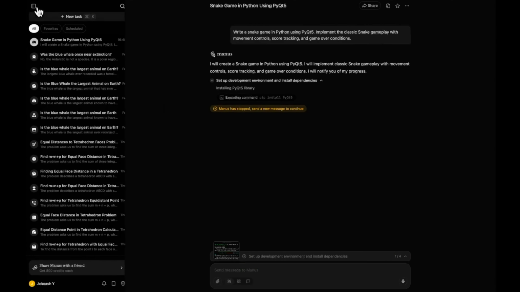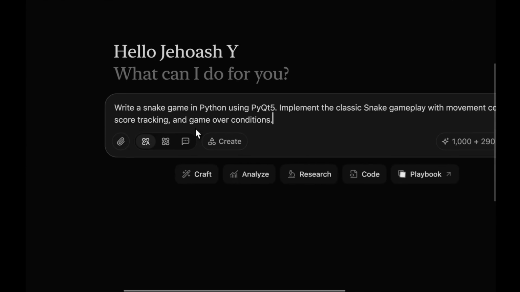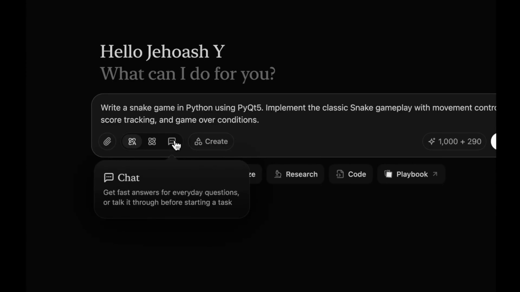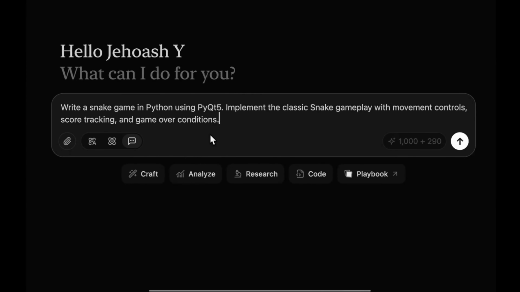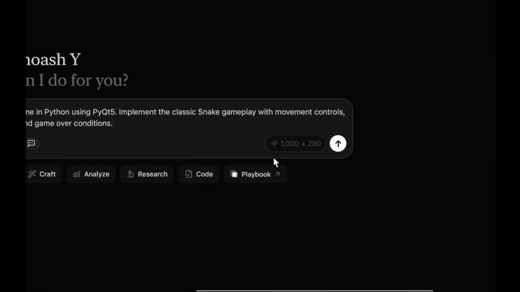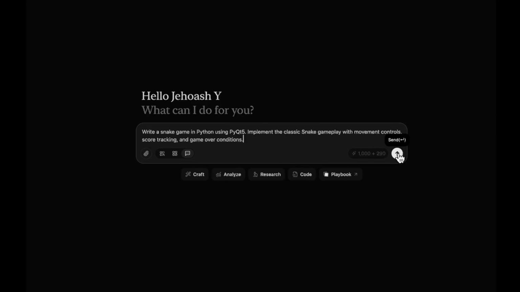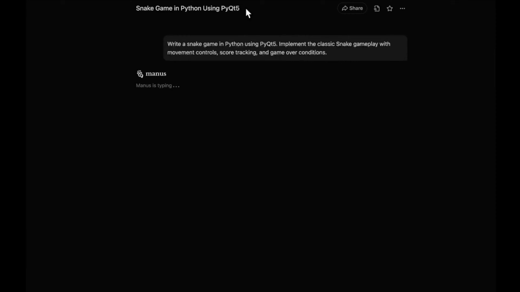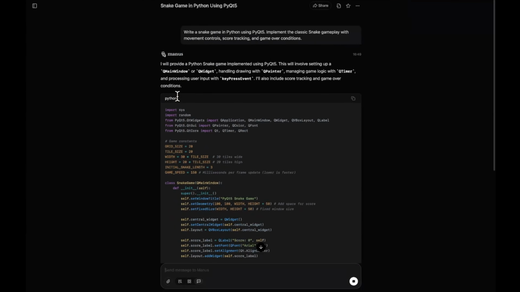So what we'll do is we'll open up a new task, and this time I'll forcefully set it as chat, so it gives us the response just in the chat interface. Meanwhile, guys, just to start the interface and everything, 10 credits were used. Anyways, today we are actually checking the chat interface because it's free and unlimited. So let's send this, and most probably it should give us the response in the chat interface. Now you can see it is giving us the response. Let's see what it comes up with.